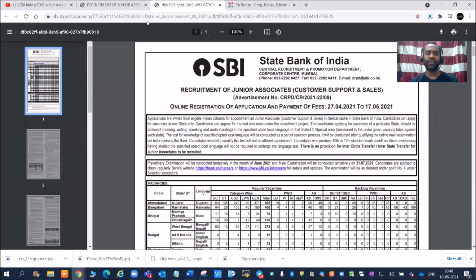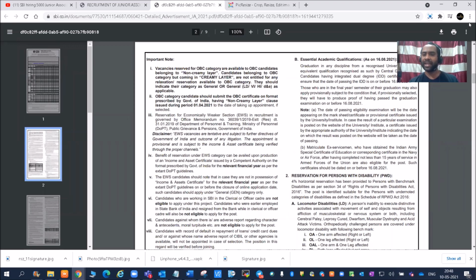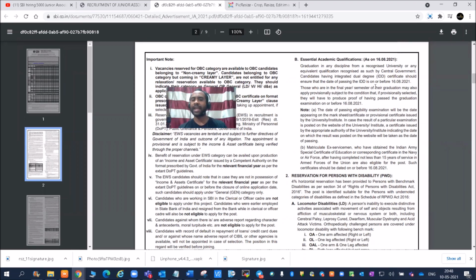And friends, most of your queries will get answered here. Many people were asking, sir, I'm completing my graduation at this time, can you tell me if I am eligible or not? It is clearly mentioned here. If you are going to complete your graduation before 16th of August 2021, then only you can apply for this job. If you are completing your graduation after 16th of August, then you won't be able to apply for this job. Okay, so be very clear.